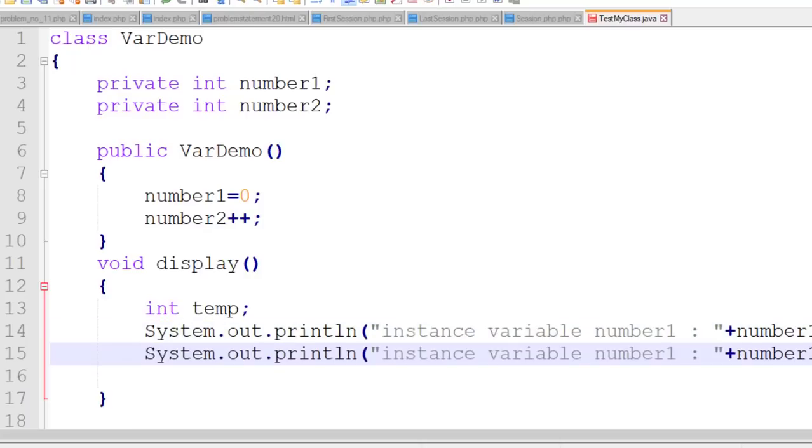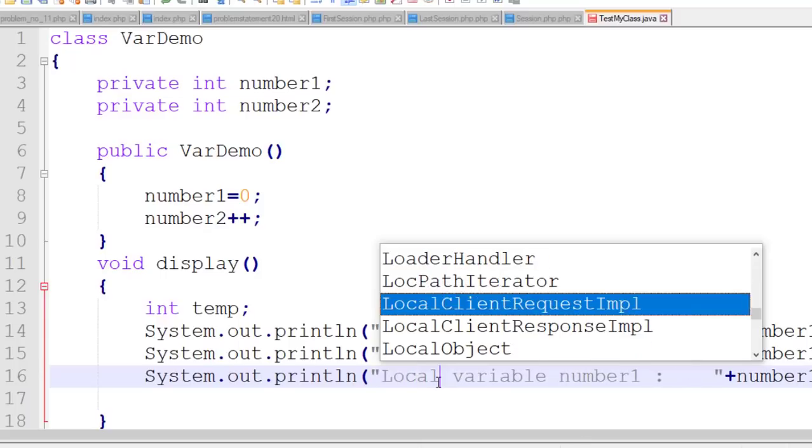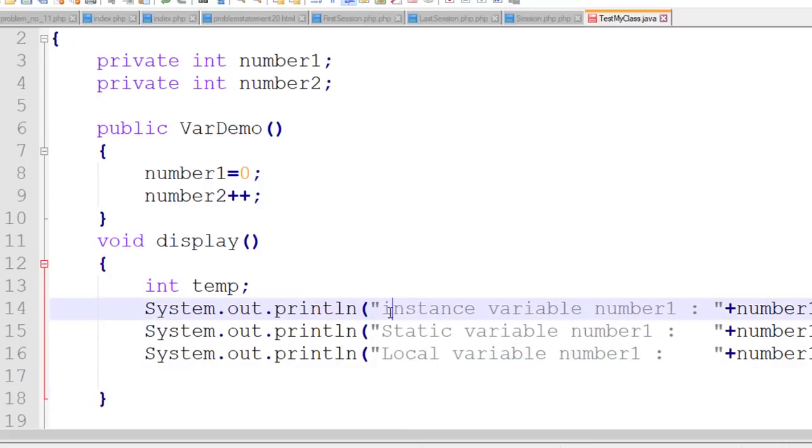This is the instance variable. This is the static variable. And what is this third one? Local variable.